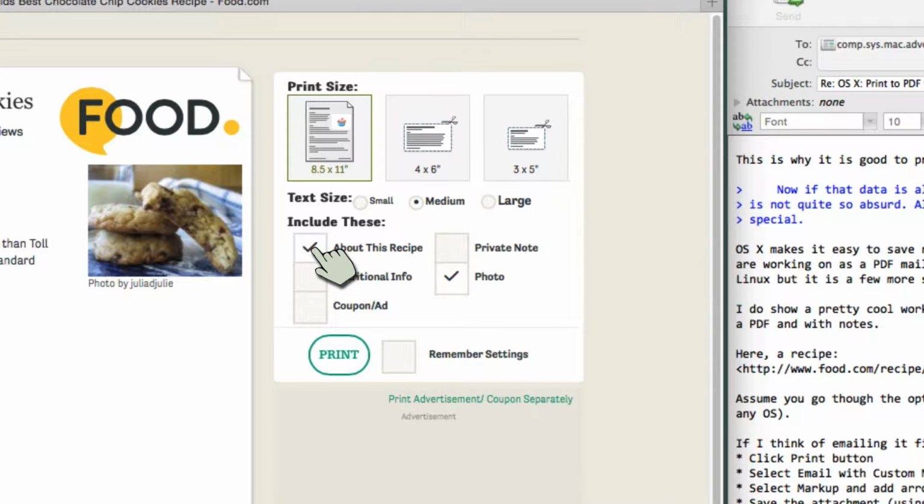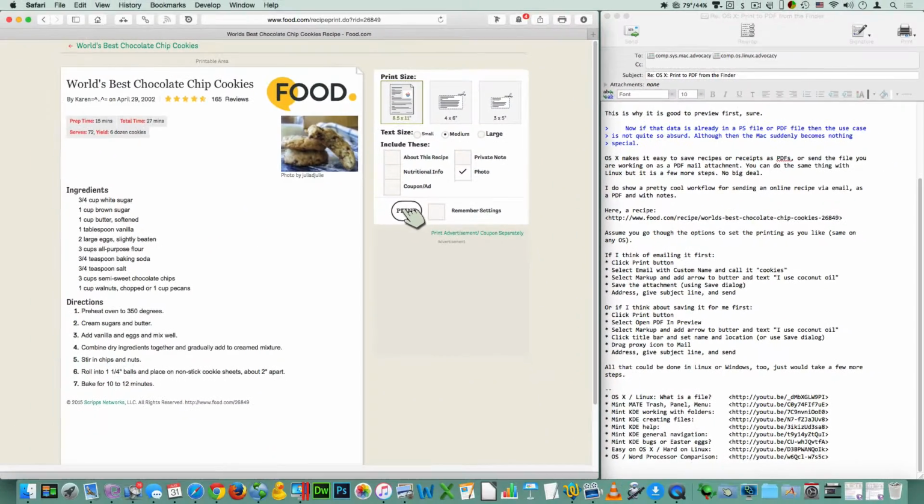about this recipe. I don't know, maybe I will. I don't need about this recipe. I'll keep the photo though. I could change text size. I could modify it as I want. On this one, they even let you keep private notes. I'm not going to do that because I want to add them elsewhere, and a lot of them don't. So that's fair, and I'm going to go ahead and click to print.